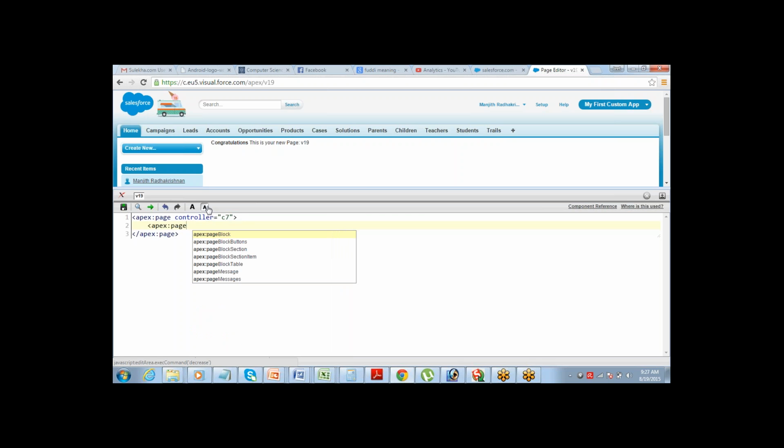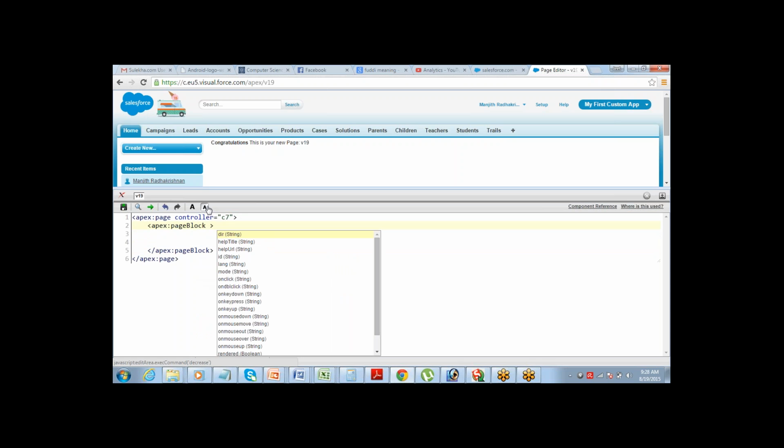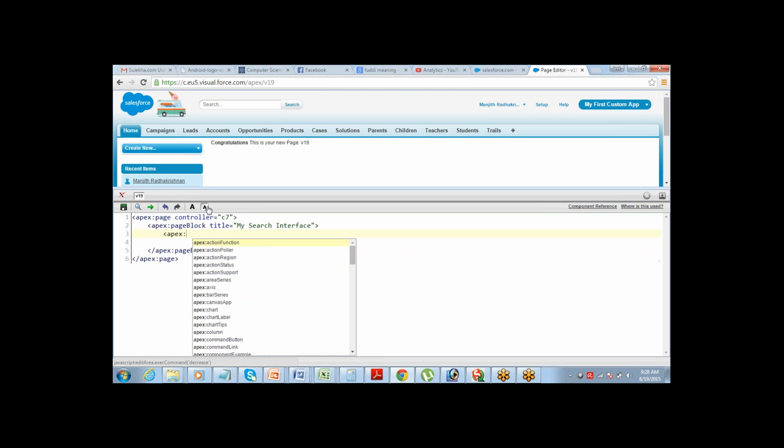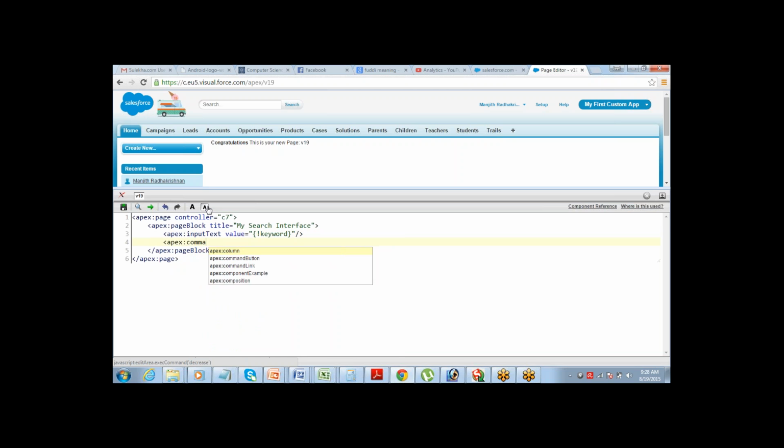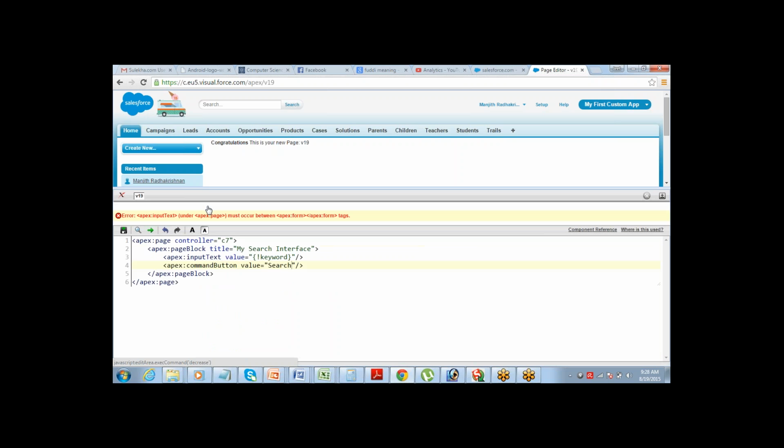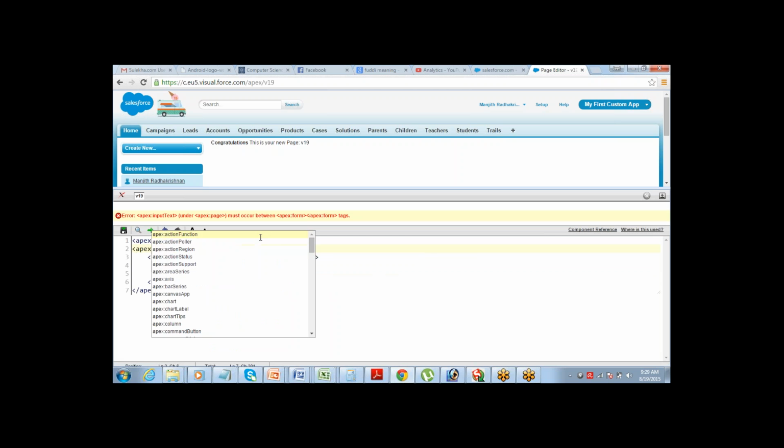So let me put it this way: apex:pageBlock title, my search interface, apex:form, apex:inputText value keyword, apex:commandButton value search. It is required inside an apex:form component.